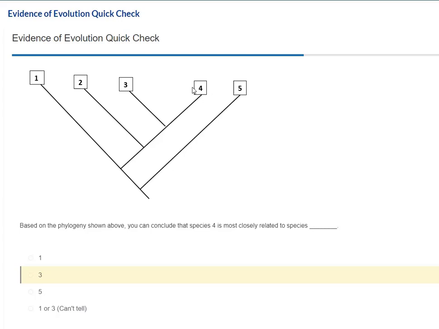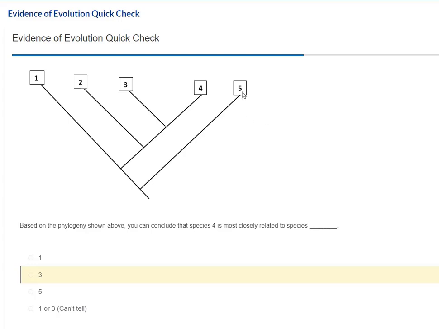It's just like looking at a family tree. Are you more closely related to your grandmother or your great great great great great great grandmother? It's the same kind of concept. You're more closely related to your grandmother. So the correct answer for this one is 3, just because it's closest on the tree.